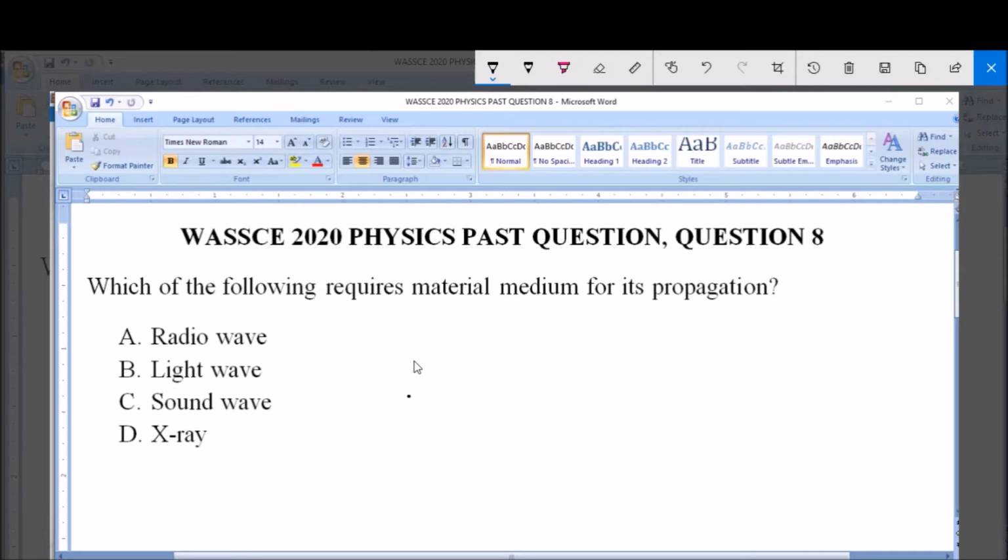for its propagation. Now, like we know, we have two types of waves based on the need for a material medium for propagation, and this is the mechanical wave, and the electromagnetic wave.